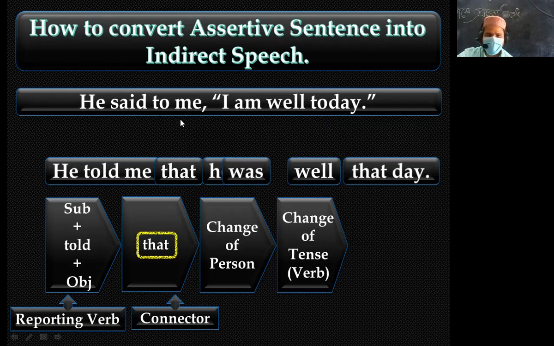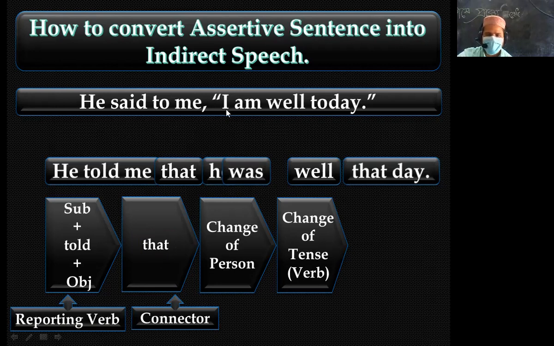"He said to me," you can write, "he told me," you can write, there is no matter. And then "that" is used instead of inverted comma, and then the subject will be changed according to the number or person of this sentence.